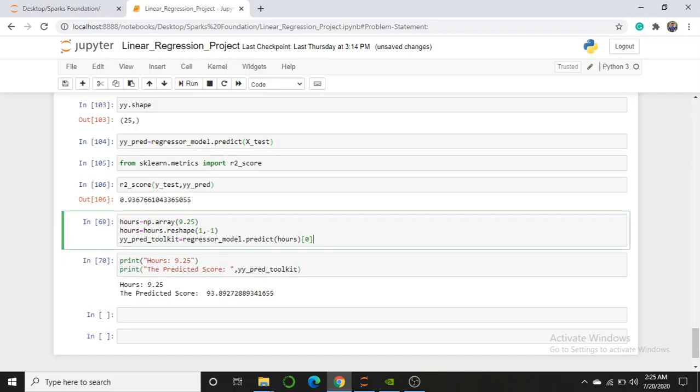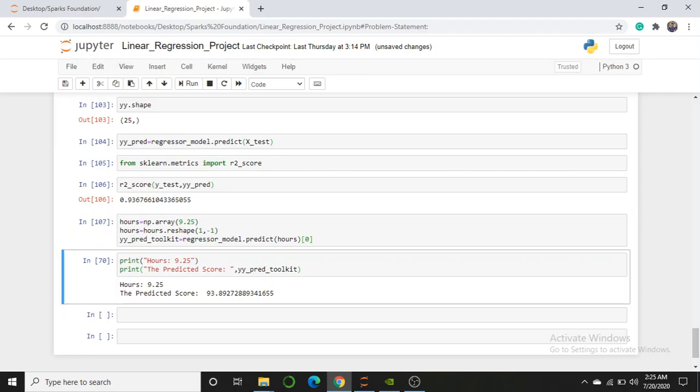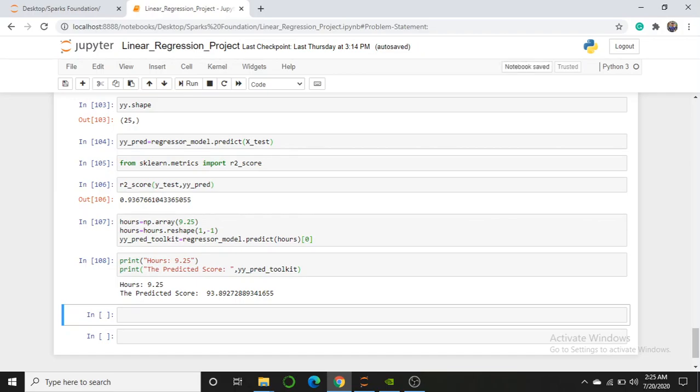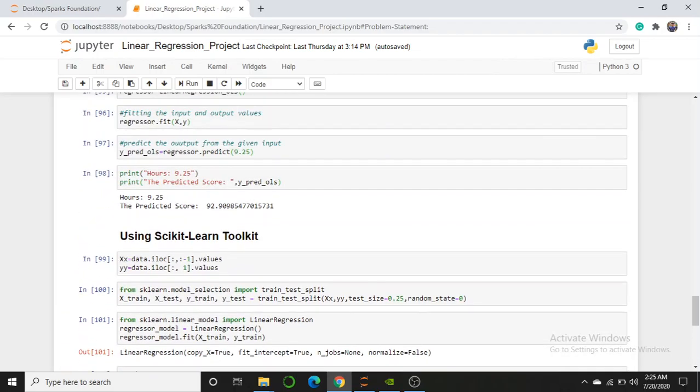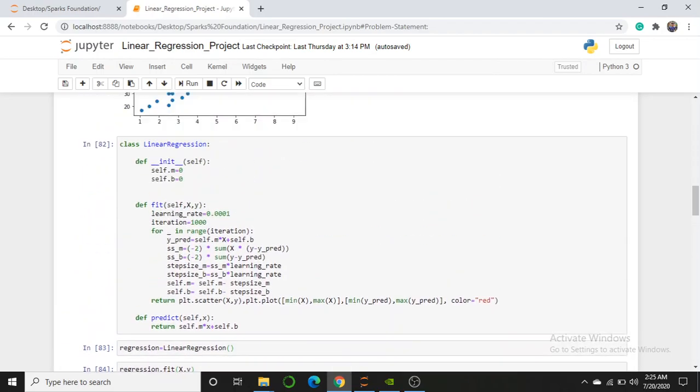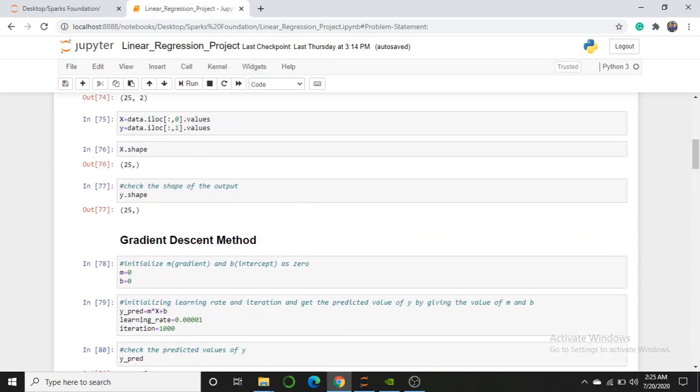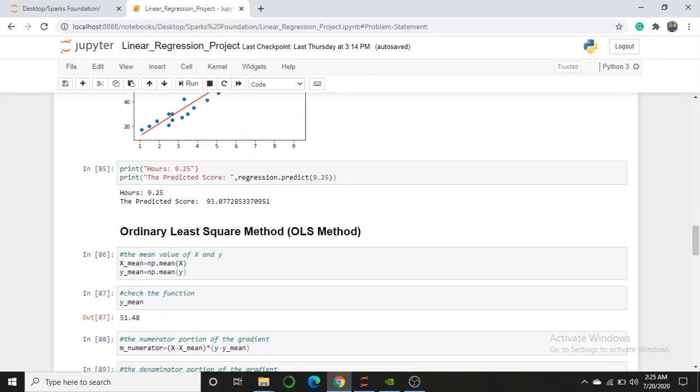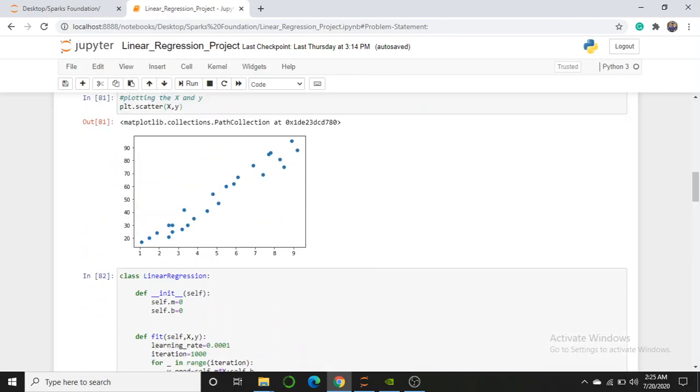So let's pass 9.25, that's my question, and the answer is 93.89. So quite close to this: 92.90, 93.07, and 93.89. They are really very close. So I think I have done it correctly in two methods, that is, gradient descent and the OLS method. So that's my task, and I have solved it.